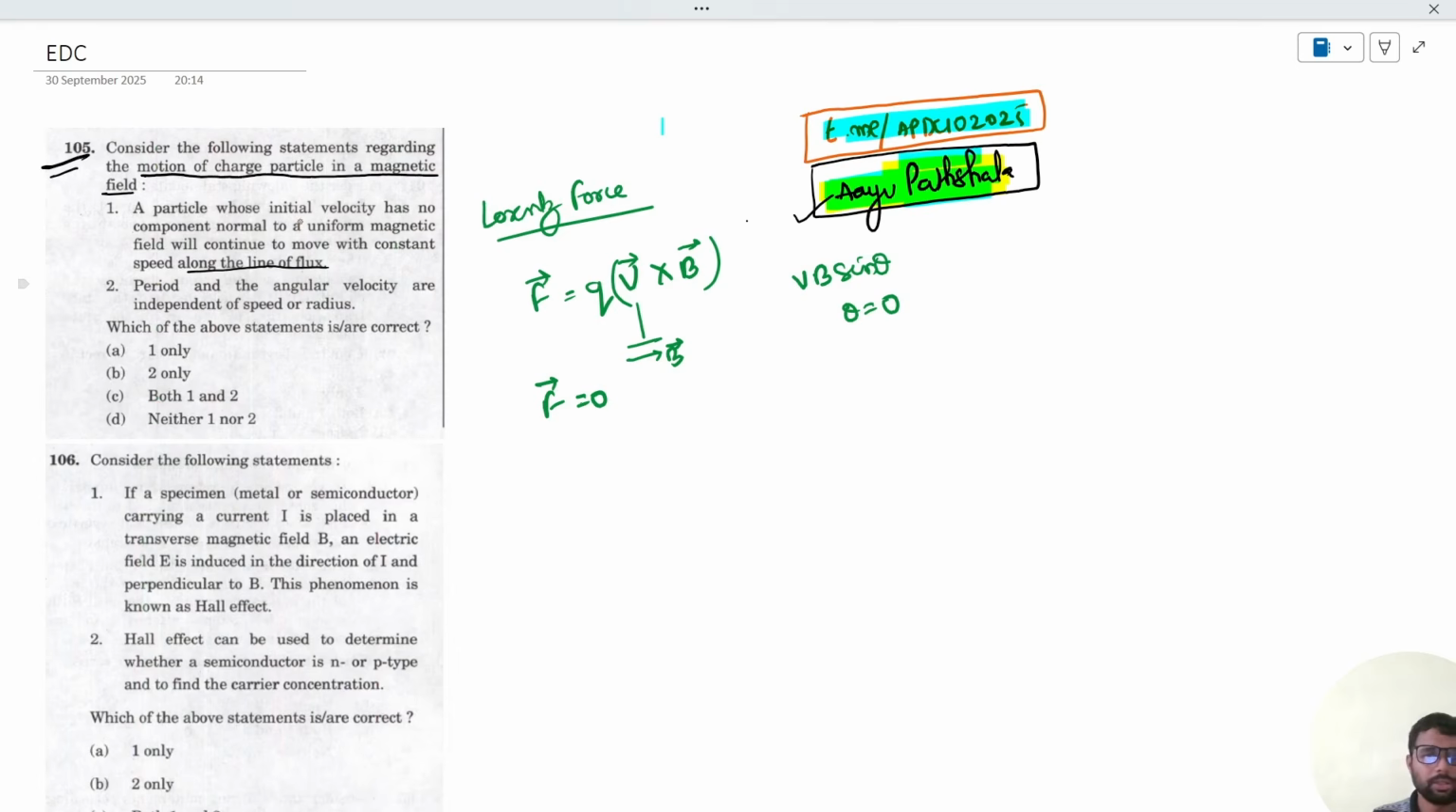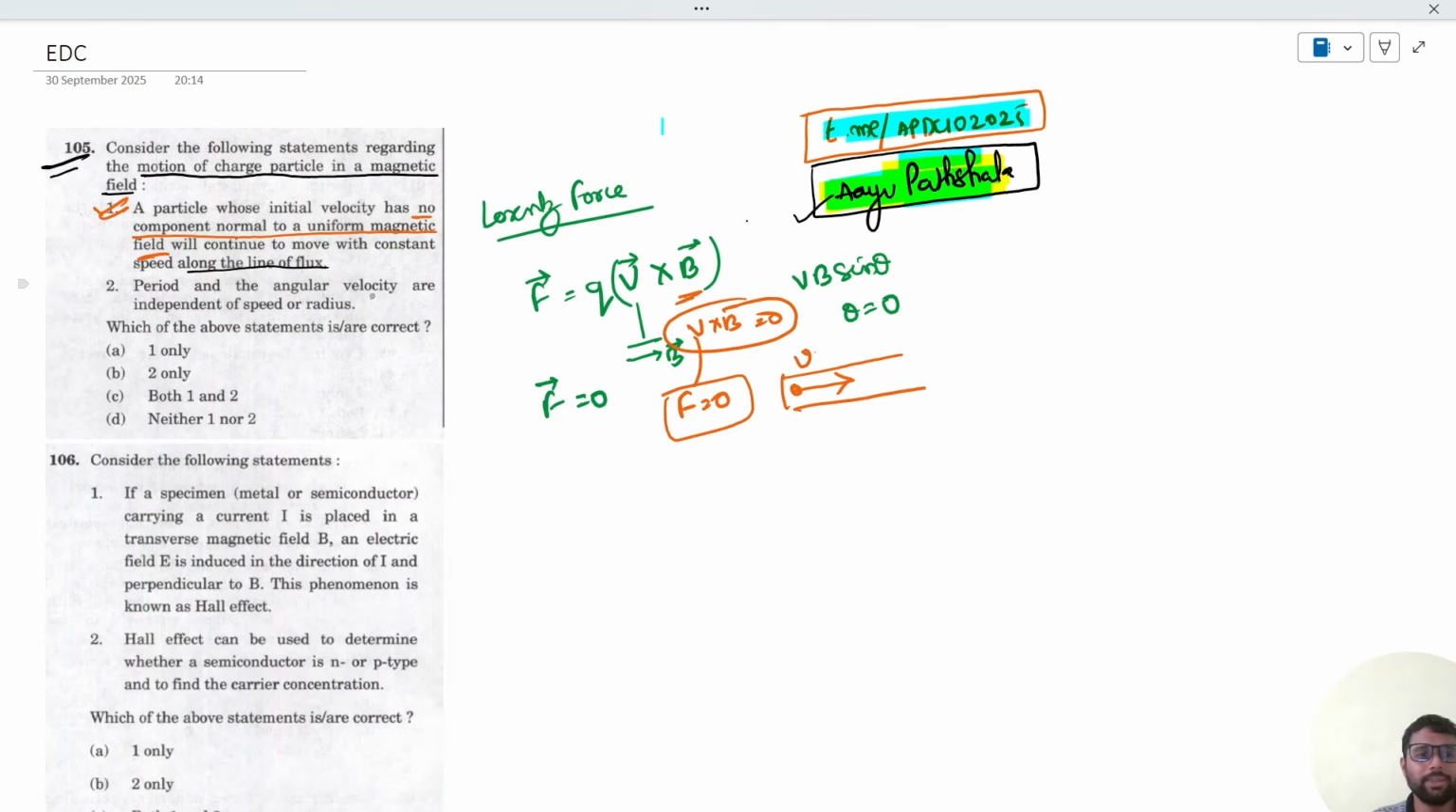So here in the question, it has been given that the particle has no component normal to the uniform magnetic field. That means V cross B will be equal to 0. If V cross B is equal to 0, we can say F is equal to 0. If F is equal to 0 on that particle, the particle on which no force is acting and with initial velocity V will continue to move in the same direction. So it will continue to move with a constant speed along the line of flux. So this statement is correct.